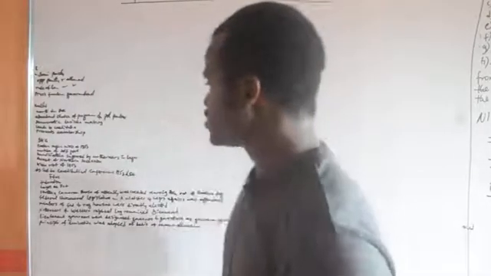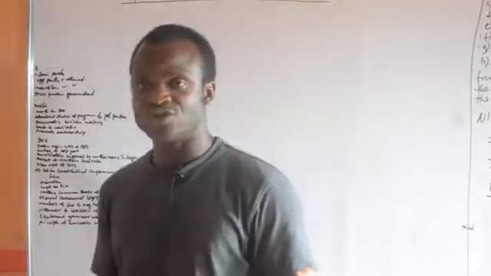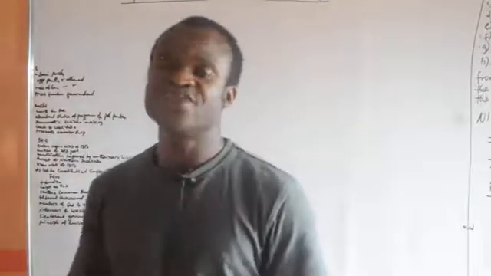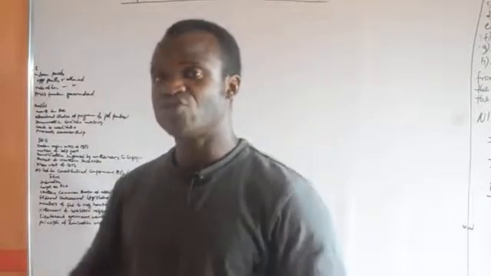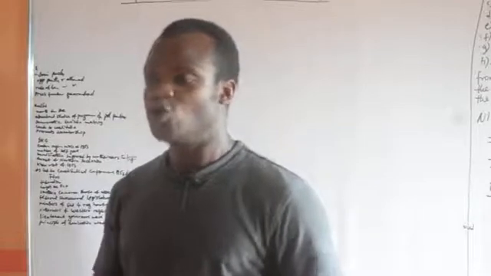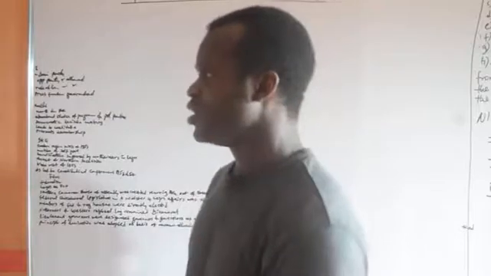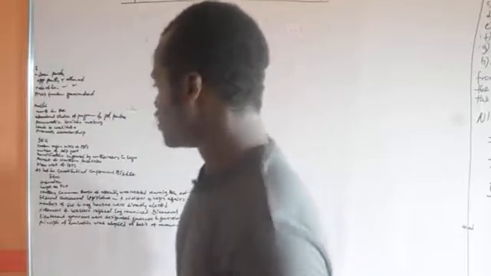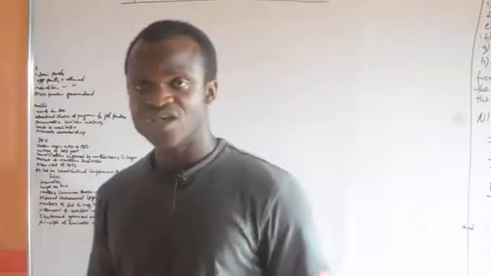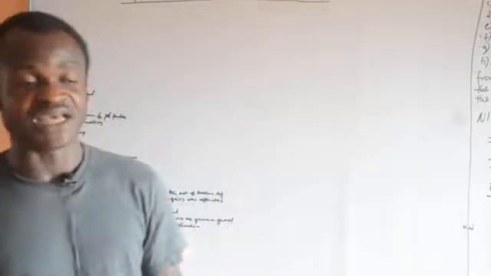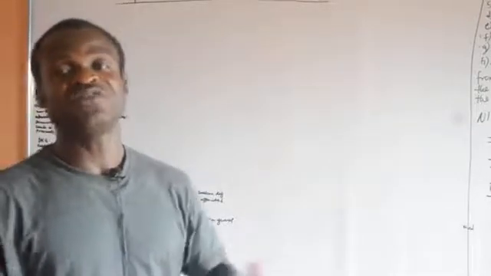Number two, the Lyttleton Constitution established Lagos as the federal capital territory, not Calabar, not any other place. Then the Southern Cameroon House of Assembly was created. Before that, Southern Cameroon were actually part of Nigeria.